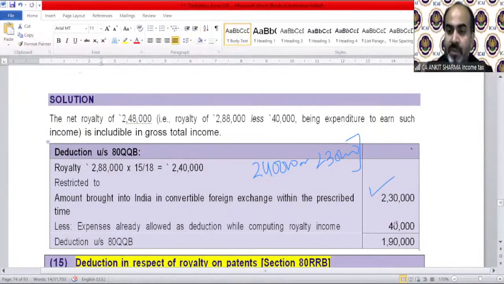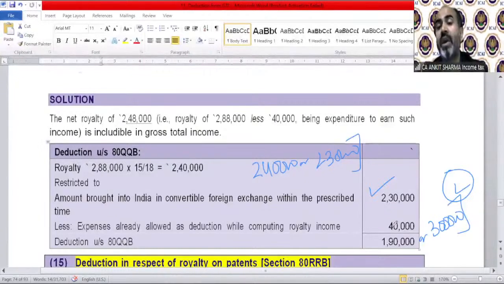So the amount comes to 1,90,000, or 3 lakh, which is a fixed limit under this section. Whichever is lower is going to be allowed as deduction under Section 80QQB. If the whole rights have been transferred under this section, then this comparison will not be done. The amount brought into India is eligible, and we need to deduct the expenses we made for this purpose, and that will be the eligible amount in respect of this.